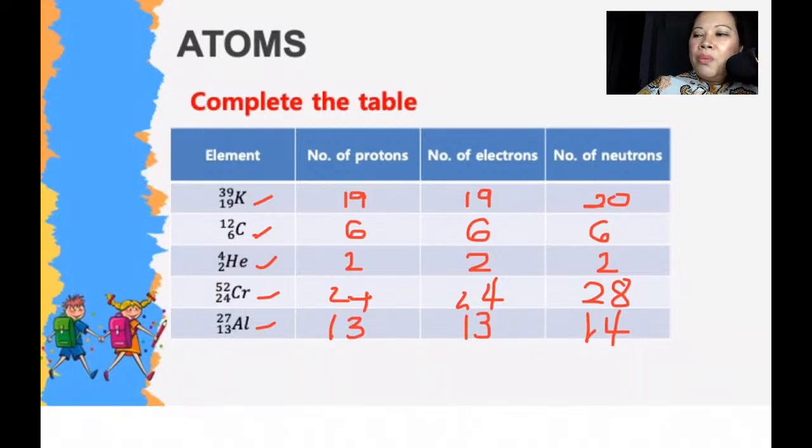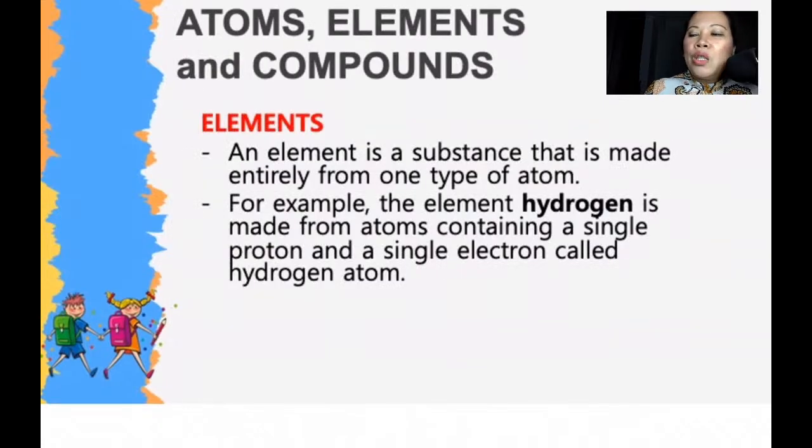Now, what's the difference between elements and compounds? So when we say element, an element is a substance that is made entirely of one type of atom. Okay, for example, hydrogen is only made up of hydrogen atoms. Okay, so it's a single hydrogen atom made up of a single proton and a single electron. So that is your hydrogen.